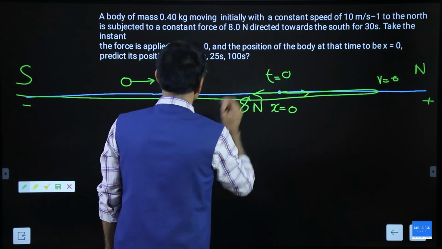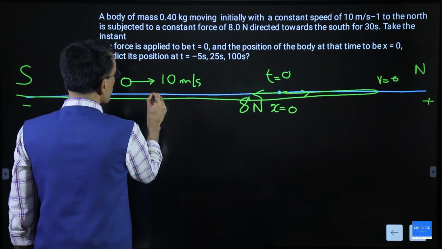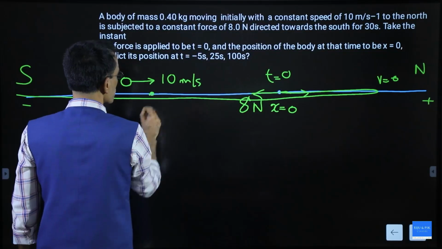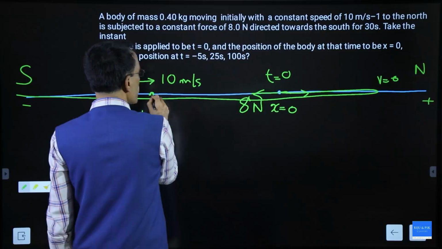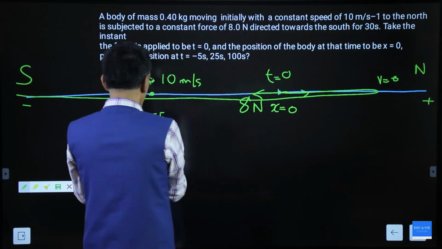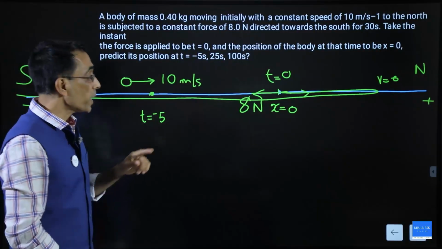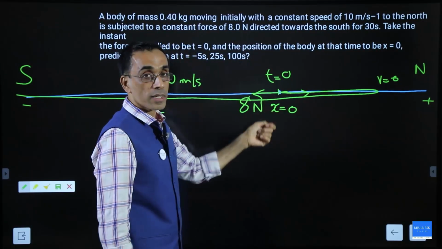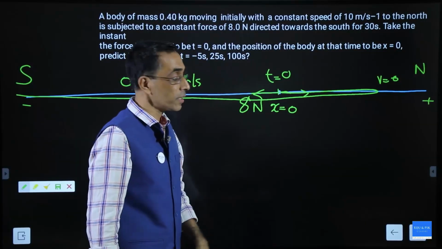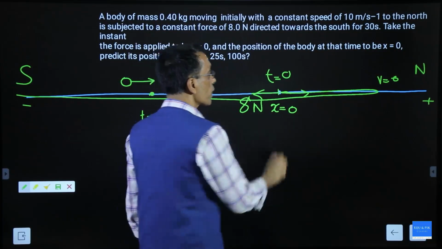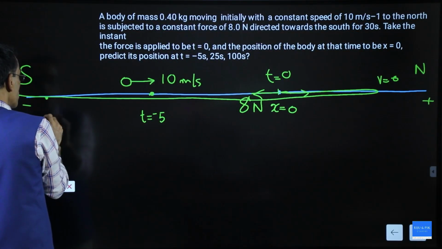Now this is t equal to 0. So where is t equal to minus 5? T equal to minus 5 must be somewhere here before reaching x equal to 0. So from minus 5 to 0, it was going with a constant velocity. But at t equal to 0, force started acting, and it acted for 30 seconds. I don't know where the particle is at 30 seconds. Probably the particle stopped here and started moving in this direction, so maybe this is the 30-second point.